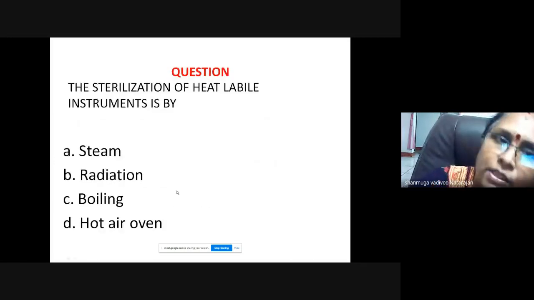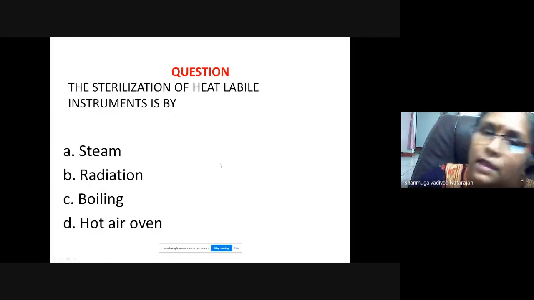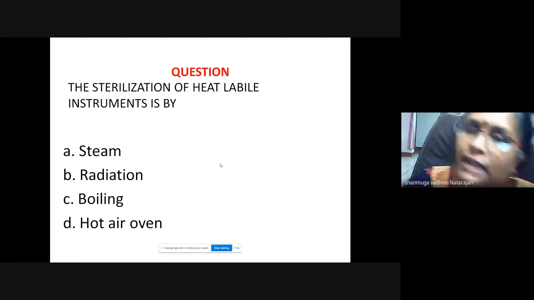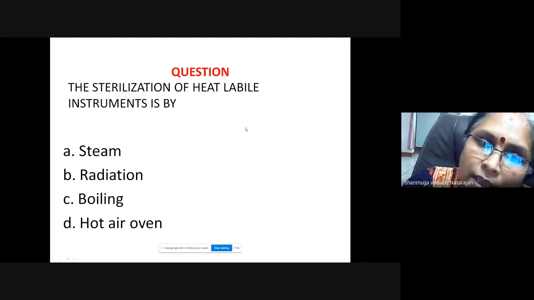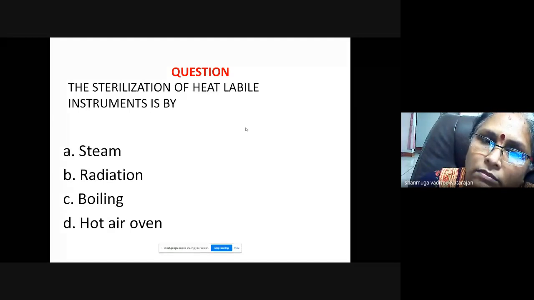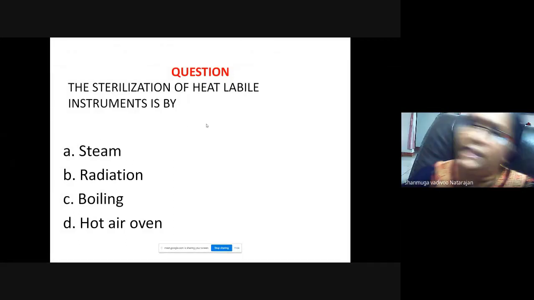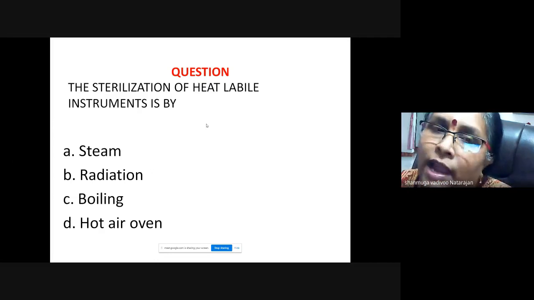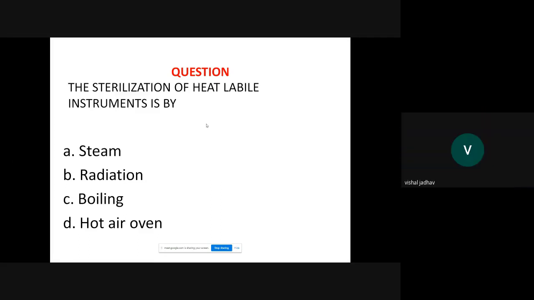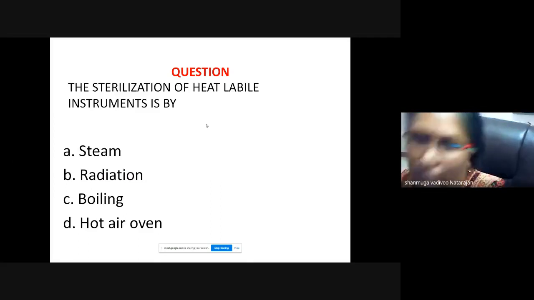Okay. Next question. The sterilization of heat labile instruments is by: steam, radiation, boiling, hot air oven. Suppose anything is heat labile, like heat destroys it, what will be the best method? Whichever generates steam is again a heat generating thing. So the question here is heat labile instruments, which cannot withstand heat. Radiation, yes, exactly. What type of radiation?